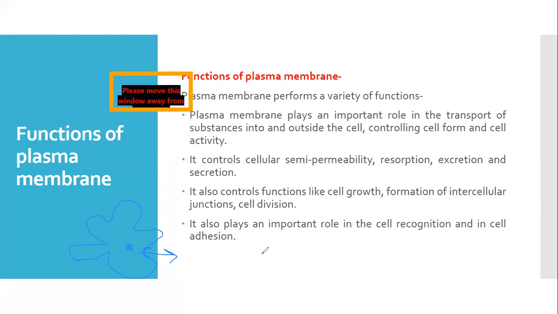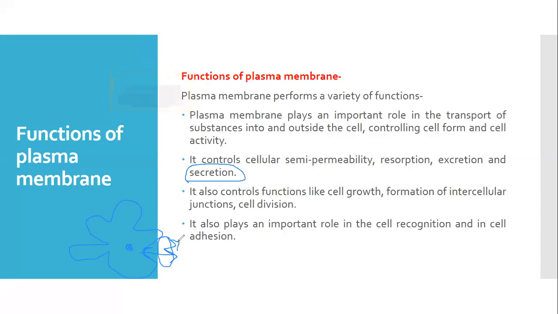So this is a very simple example that we see in the amoeba, but we are multicellular organisms. So here this process of excretion is carried out by our excretory system. But this is the basis, this is how the plasma membrane actually plays a role in excretion. Fine. Now the next is secretion. For example, the secretion of proteins, enzymes, hormones, all these are also secreted by this plasma membrane into the intercellular space.